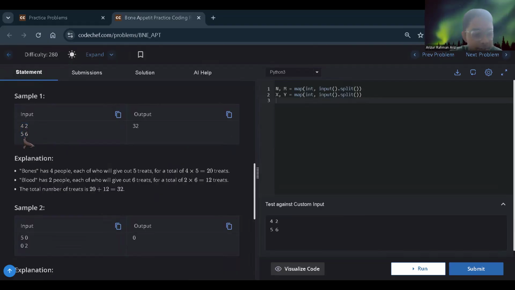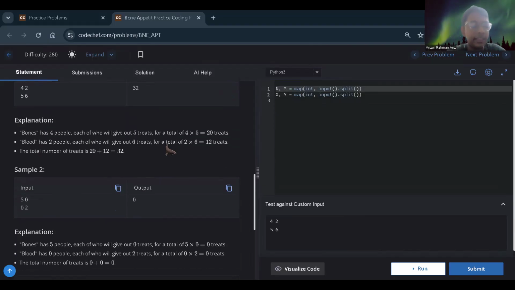4 multiplied by 5, because 4 is the number of people in the bone sector, and 5 is the number of treats each one of the bones members would give. So 4 multiplied by 5 is 20, and 2 represented by M is the people in the blood sector, where each of the people would give 6 treats. So 2 multiplied by 6 is 12. So from bones we are getting 20 treats, and from blood we are getting 12 treats. We are just adding it.